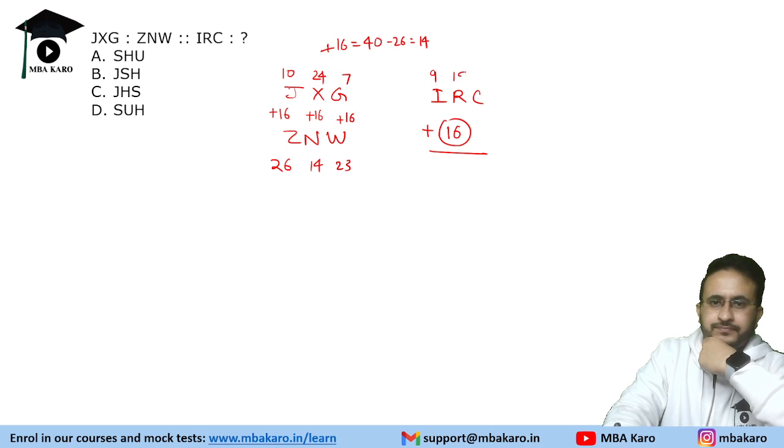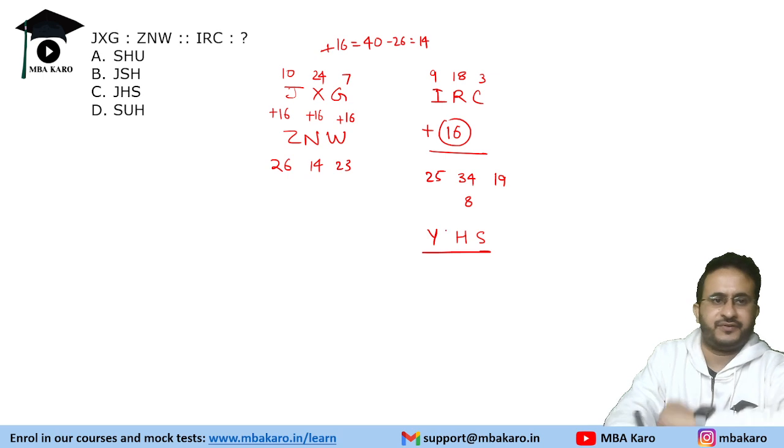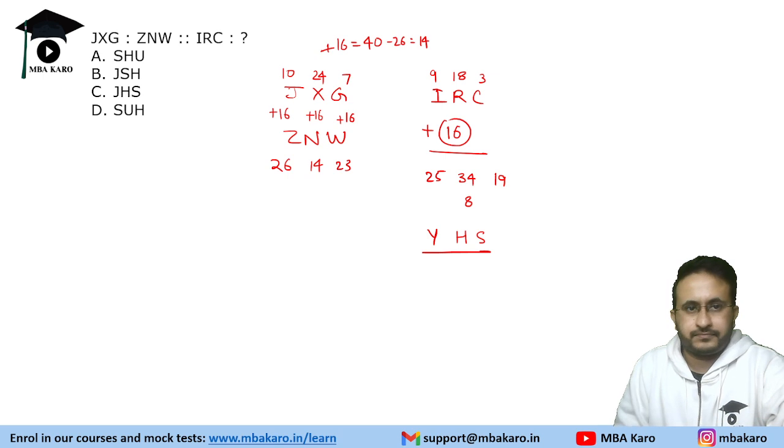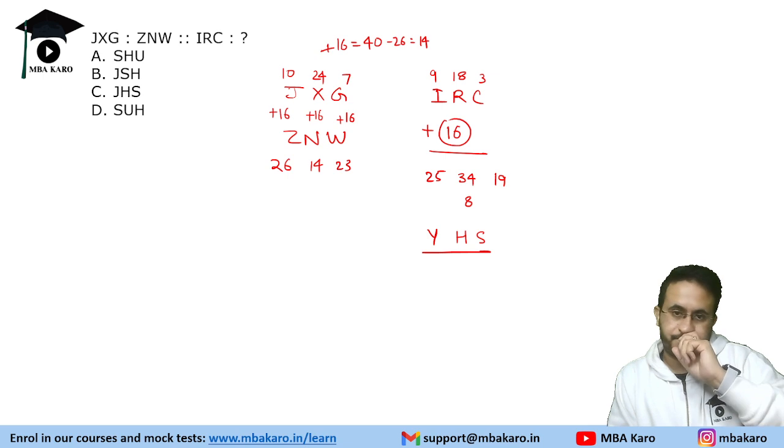I is 9, that is 8 and 19. So that is Y, 8 is H, and S. Y, H, S. But that is not matching in this case. So let's see. HS is matching.